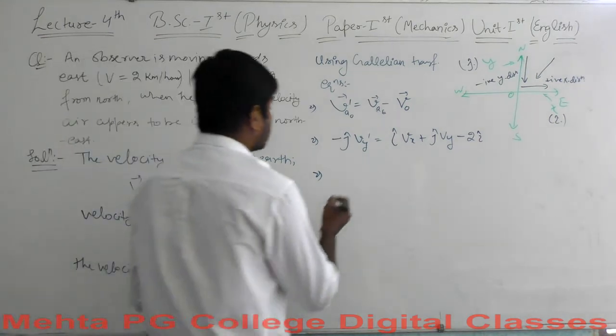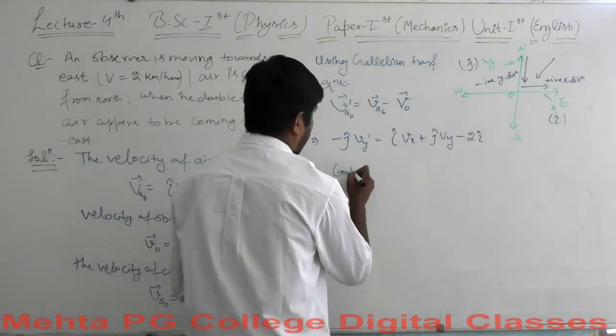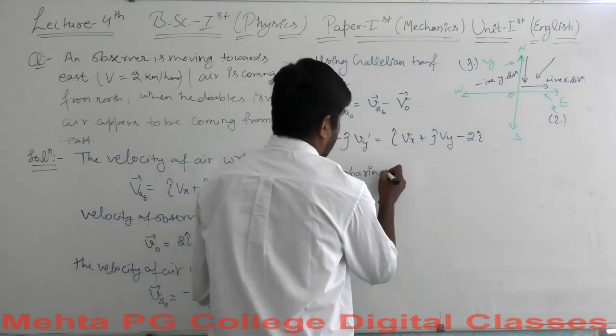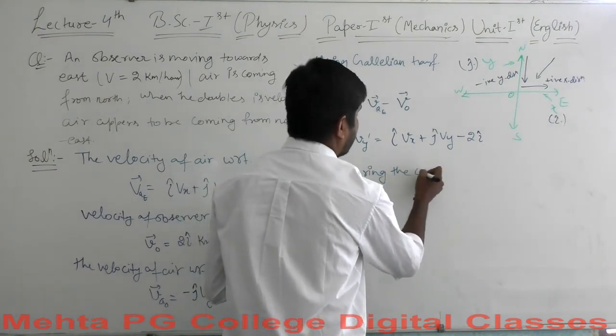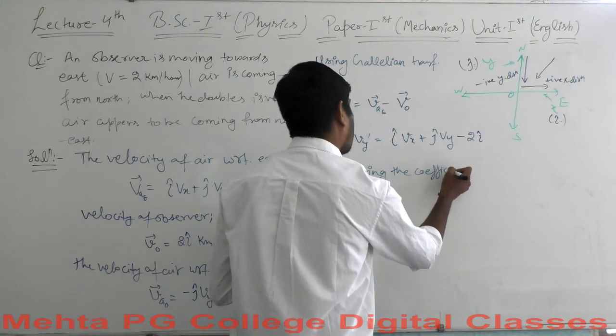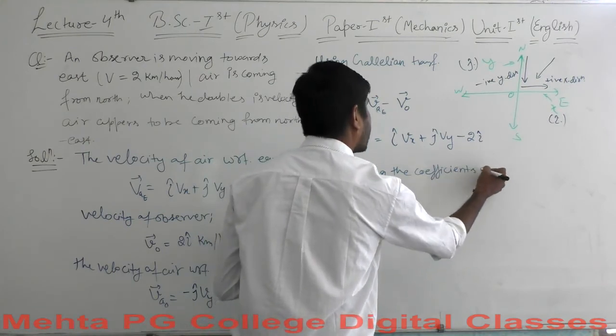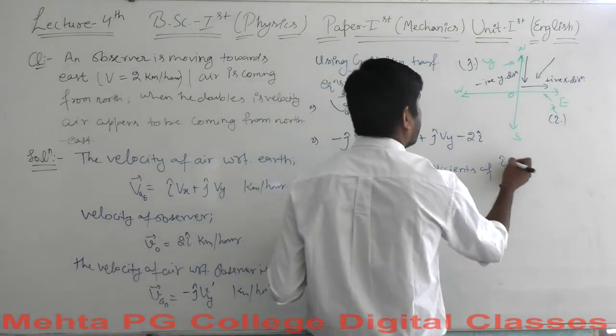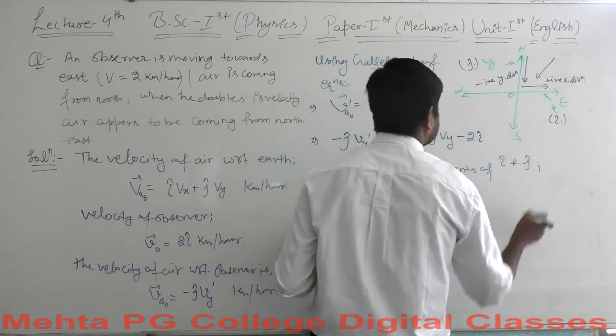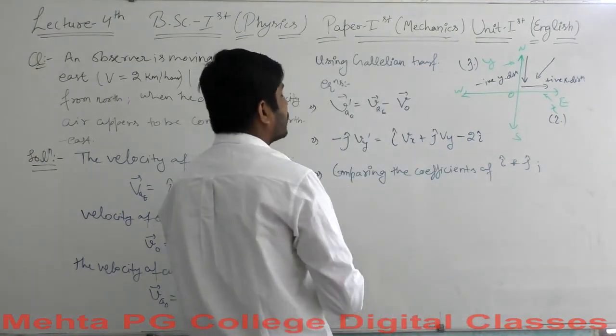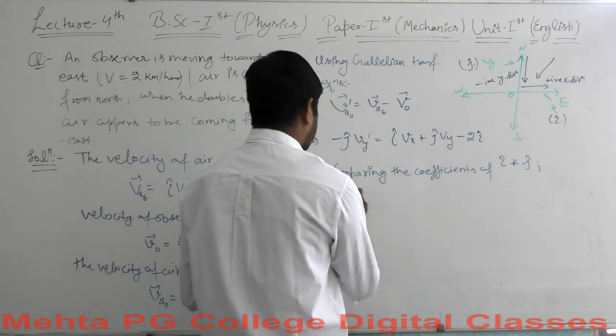Comparing the coefficients of I cap and j cap. When we compare these coefficients, what will we have?